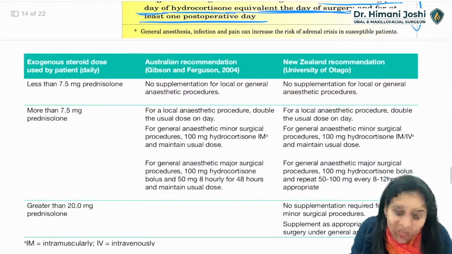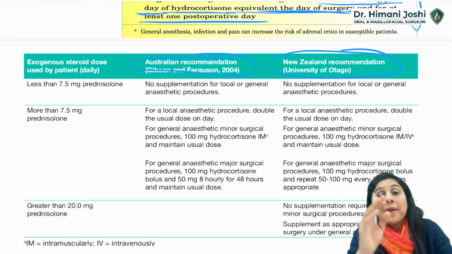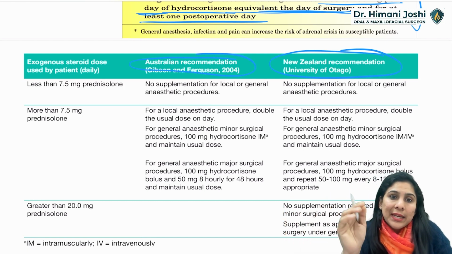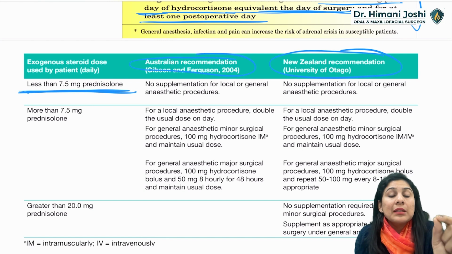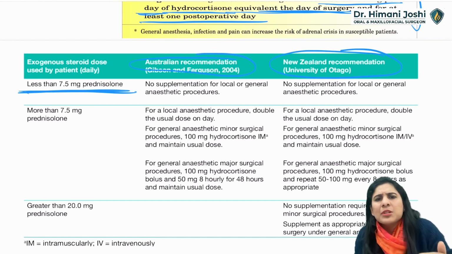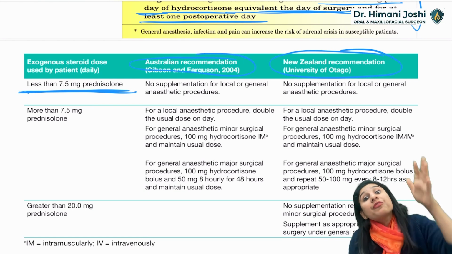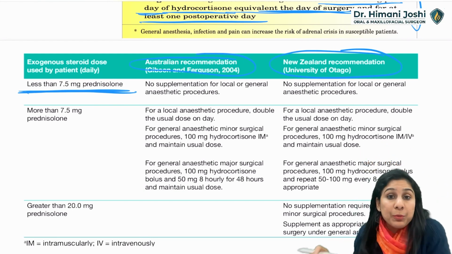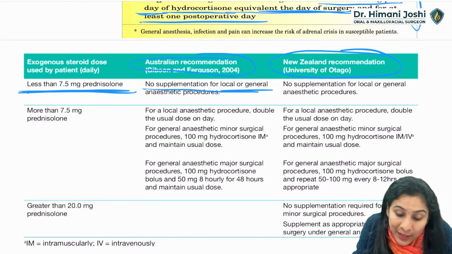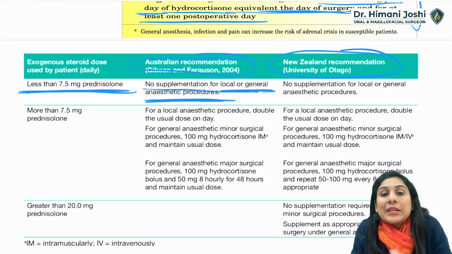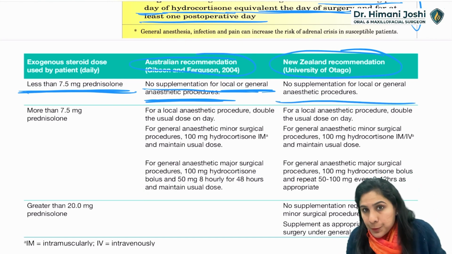Okay, now we come to some Australian and New Zealand recommendations, some recommendations from other universities also. So they are saying that if the steroid dose is small, 7.5 milligram prednisolone, okay, because सारे questions इन्हीं tables में से आएंगे. 7.5 mg prednisolone, which is 1.5 times the normal body production of cortisol. Okay, for GA or LA, both you don't need any supplementation. Okay, same thing is said by University of Otago.